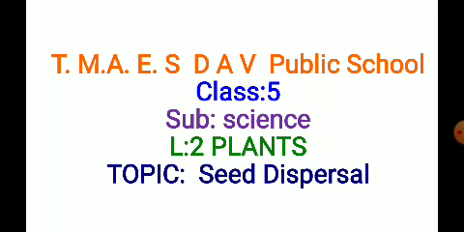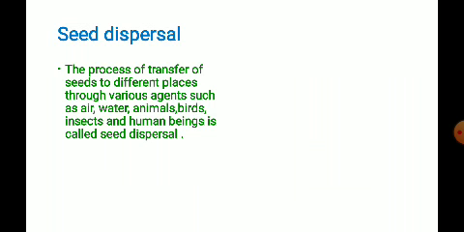It does so through various agents such as air, water, animals, birds, insects, and human beings. They all help in the transfer of seeds. These are the various agents, children, which help the seeds to transfer from one place to another. Seeds may travel through air, water, animals, birds, insects and human beings. Understood? The process of transfer of seeds from one place to different places through these agents is called seed dispersal.